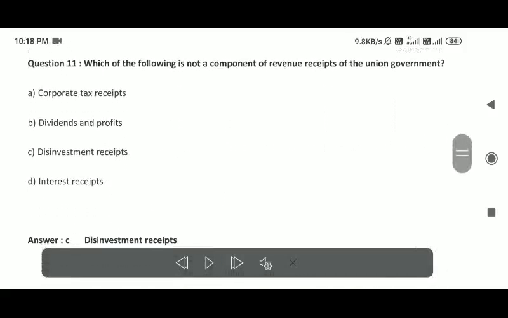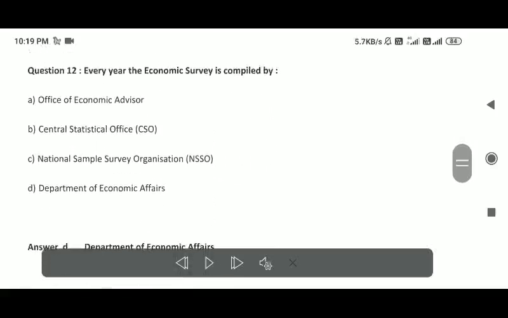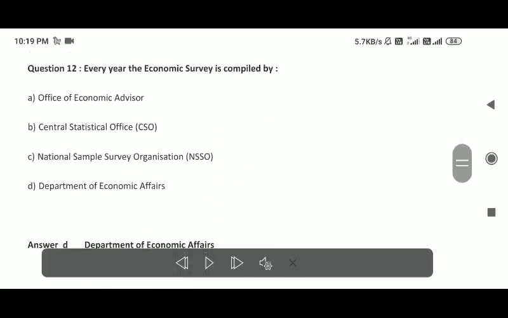Question 11. Which of the following is not a component of revenue receipts of the Union Government? Corporate tax receipts, dividends and profits, disinvestment receipts, interest receipts. Answer: C. Disinvestment receipts. Question 12. Every year the Economic Survey is compiled by: Office of Economic Advisor, Central Statistical Office, CSO, National Sample Survey Organization, NSSO, Department of Economic Affairs. Answer: D. Department of Economic Affairs.